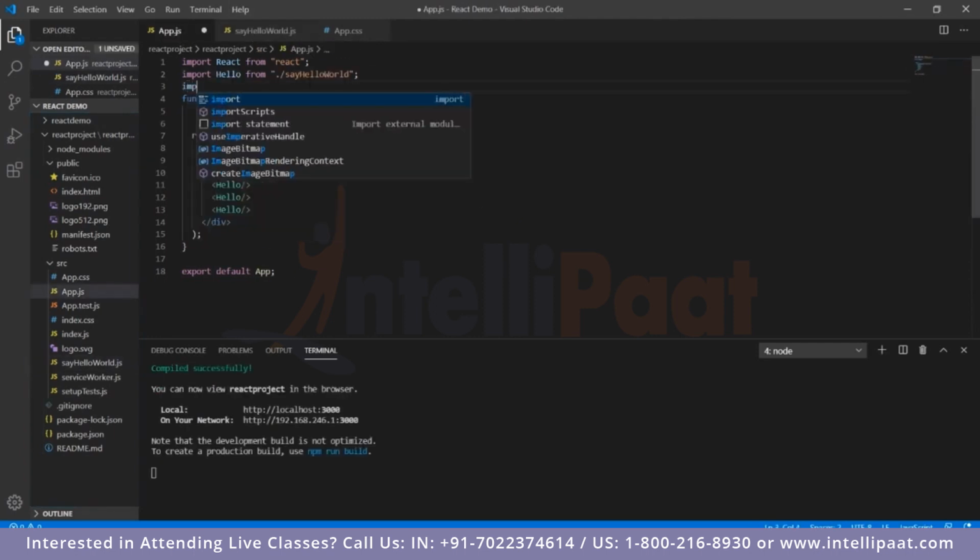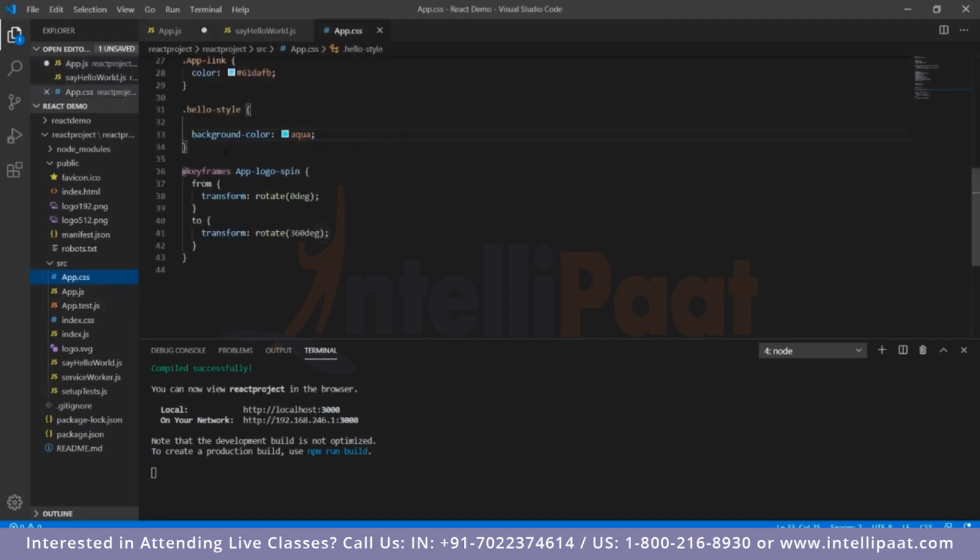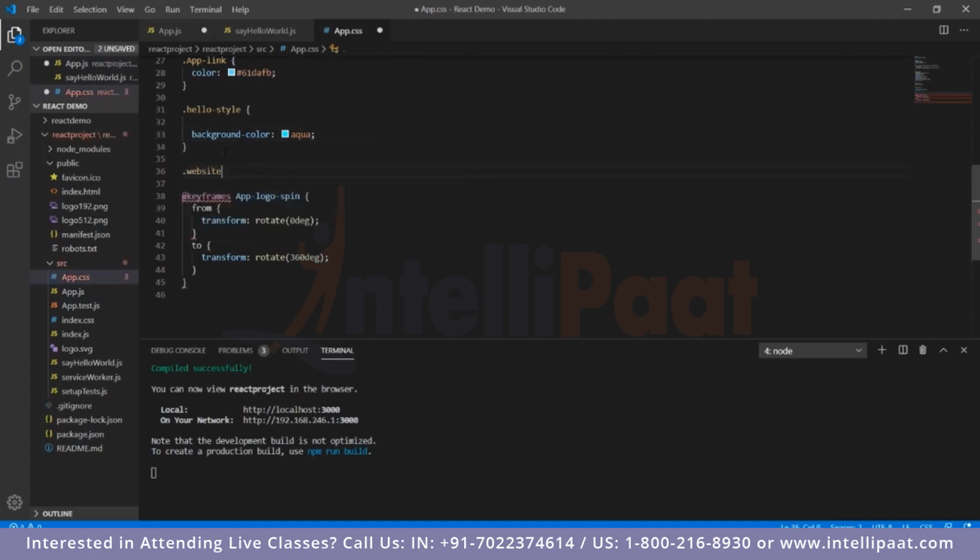Once we've saved that up, we'll import the style sheet in this as well, and the address for the style sheet is app.css. Add a semicolon right over here. Now, obviously, we need to create the style in the style sheet. We'll create dot website style.